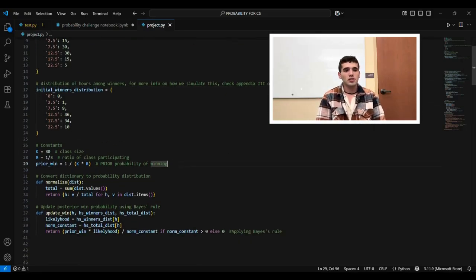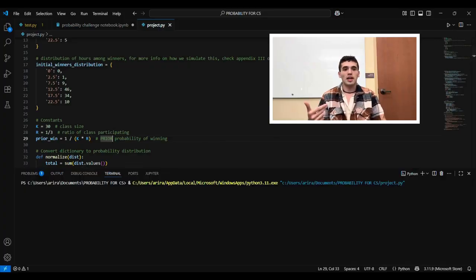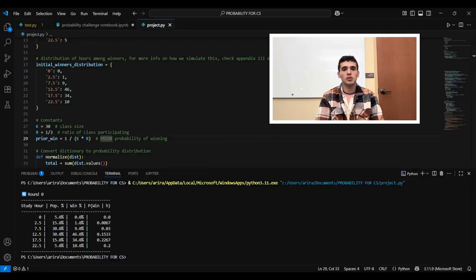Here are our constants. We see how many people we expect to participate in the challenge based on class size and historical ratios. And you can see the code down below that implements Bayes' formula for each choice of hours we make. If you run the code, you can see that our best option is going for 17.5 hours, where we update our chance to 22%, twice as much as before. So now we're one step ahead of the competition.